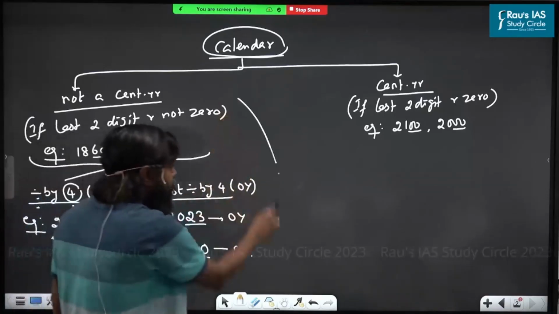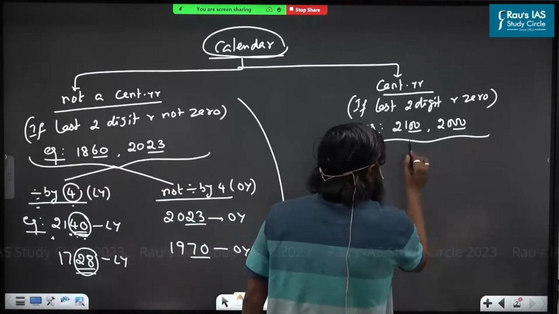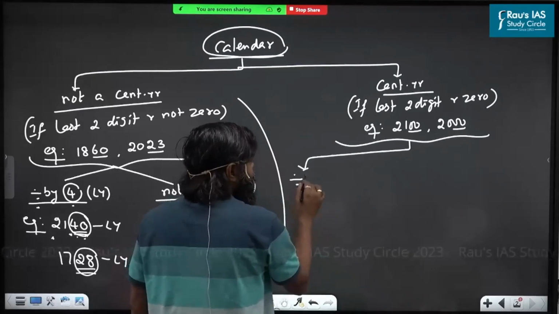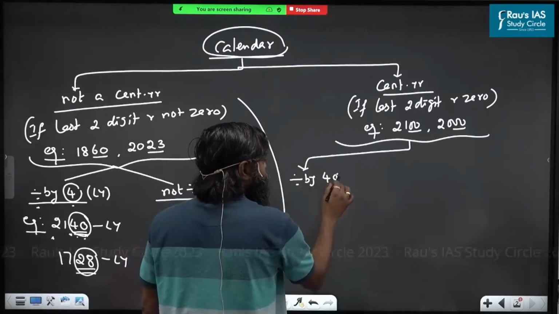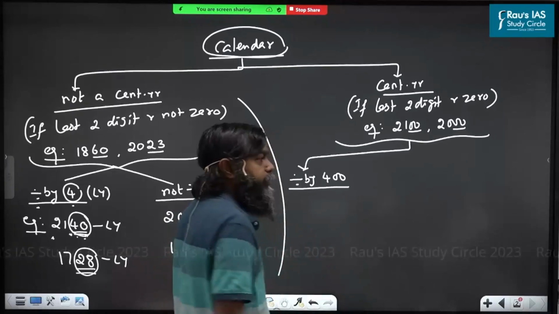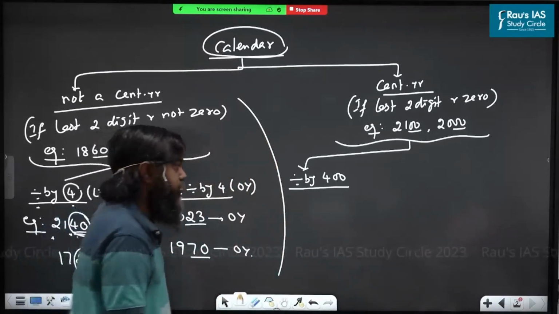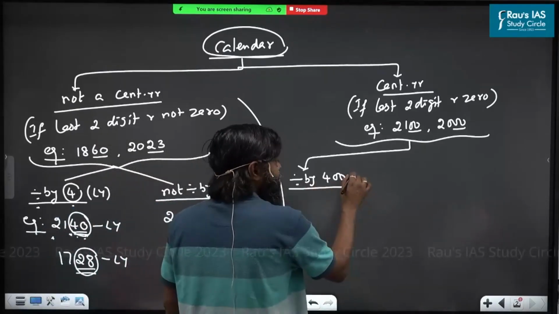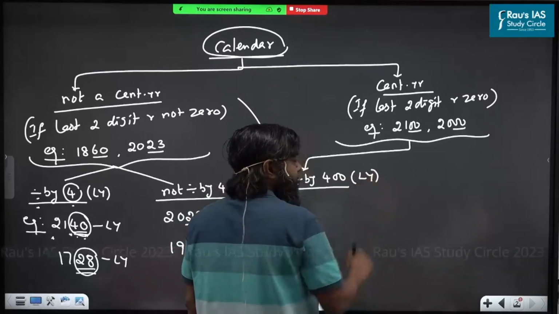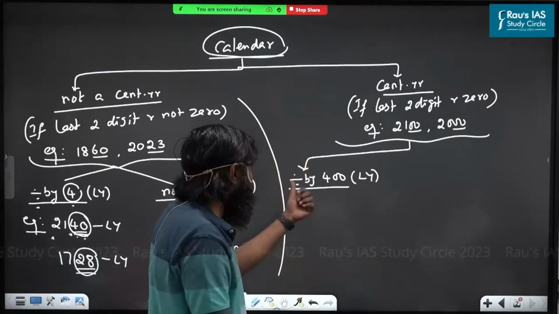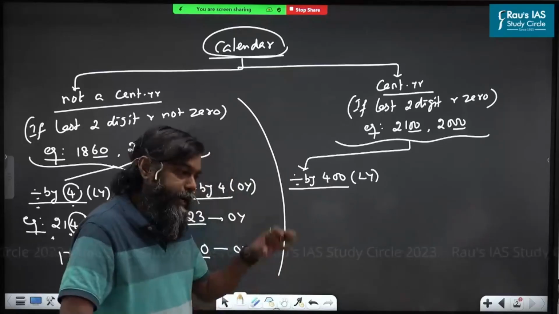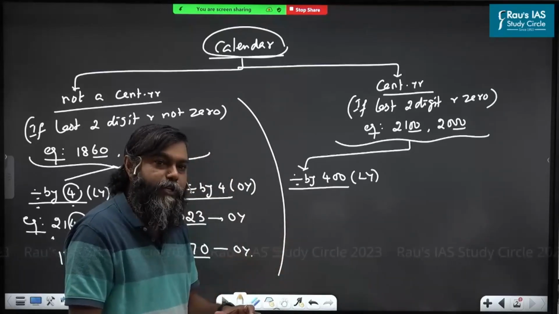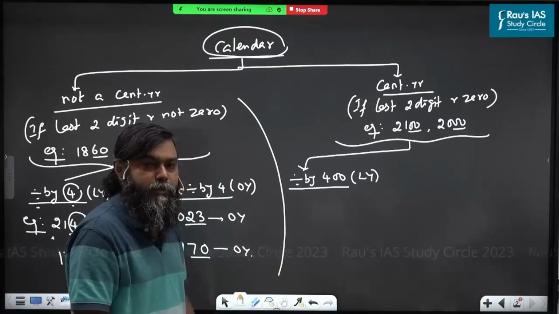If it is a century year, then you have to check whether it is exactly divided by 400 or not. Sir, why only 400? Why not other numbers? I will explain after 2 to 3 minutes. If the given year is exactly divided by 400, it is said to be a leap year. What is called exactly divided by 400? Divided by 400, the remainder has to be 0.